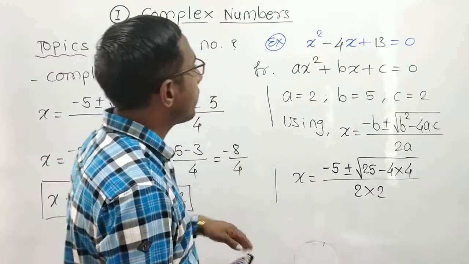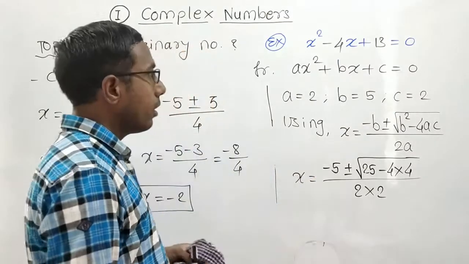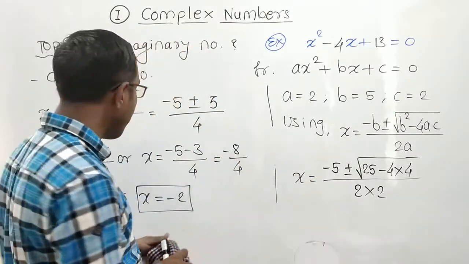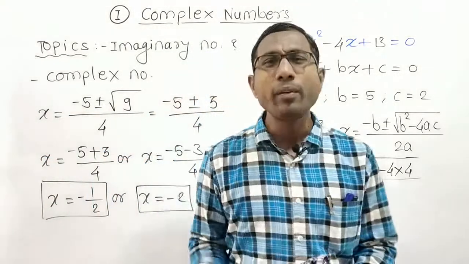Before that, once again let's come to the previous example. So we solved it with the help of the formula method, and the answer comes out to be x is equal to minus 1 by 2 or x is equal to minus 2, whatever it is.